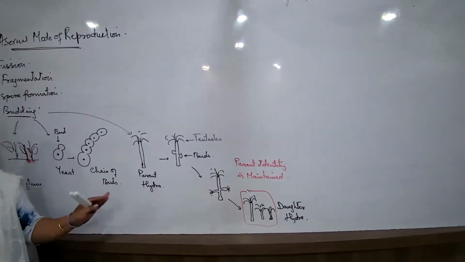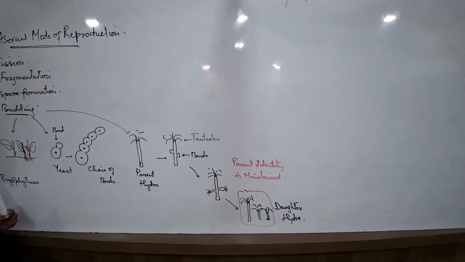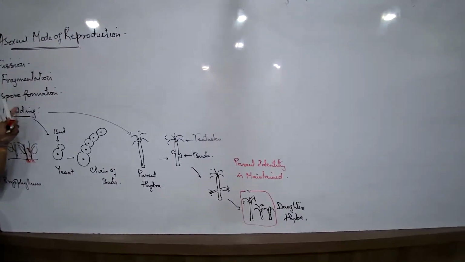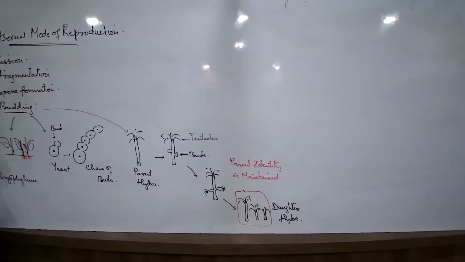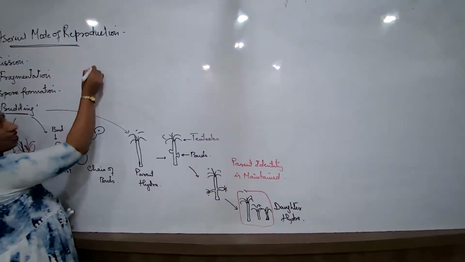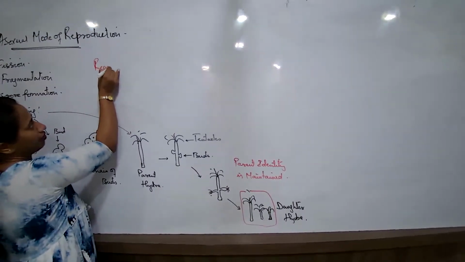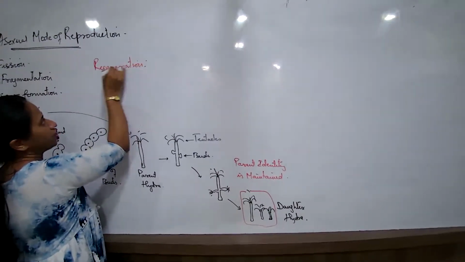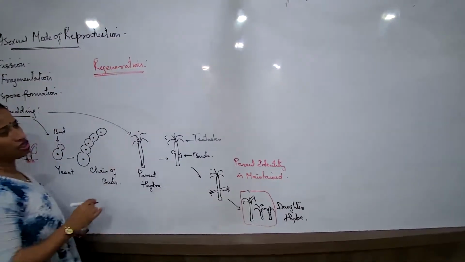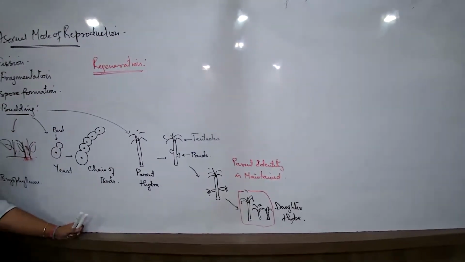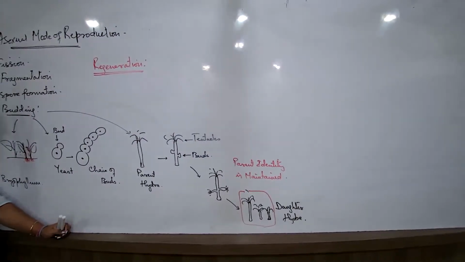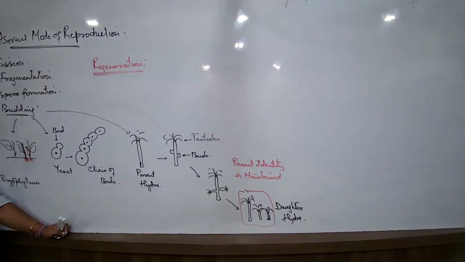These are very, very simple concepts. So this is about budding. So what are the different methods we had come across? We had come across fission, fragmentation, spore formation, budding. Now something different that we are going to talk about would be regeneration. Is regeneration the same method, or is regeneration to be categorized exactly along with these methods? I would say no.